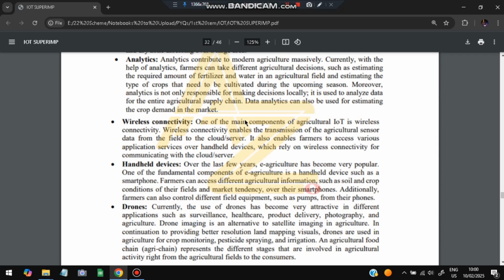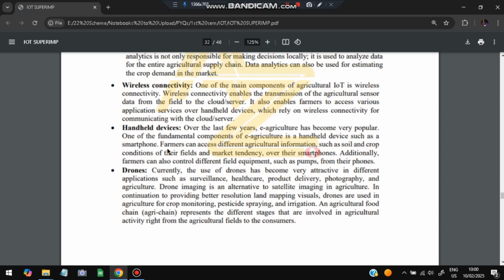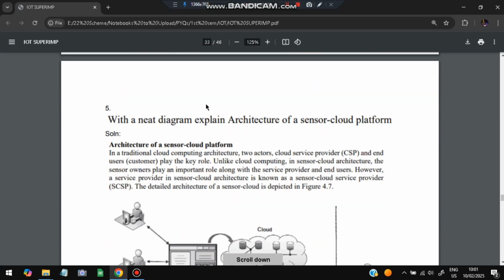And wireless connectivity, there should be wireless connectivity. Handheld devices for handling remotely. Drones should be there to capture the images from sky view and all. It can also spread pesticides, do spraying and irrigation, and also throw water and seeds. It can distribute evenly. For that we require drones also. Okay, so these are the different components of agricultural IoT.